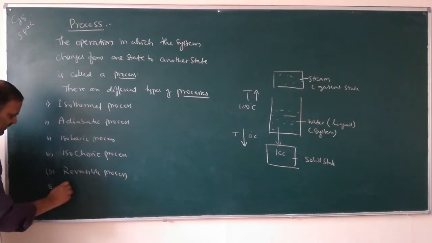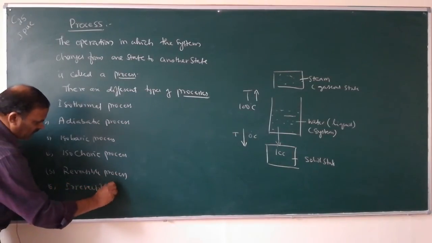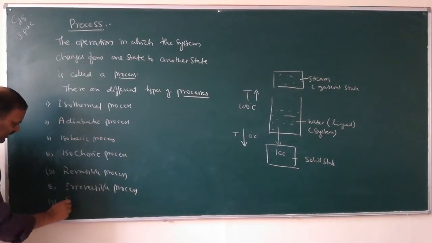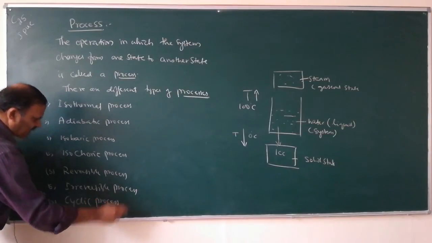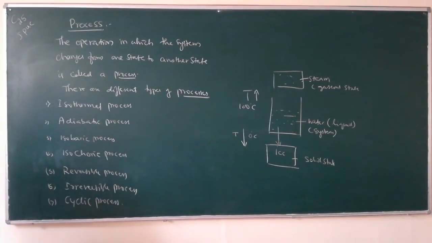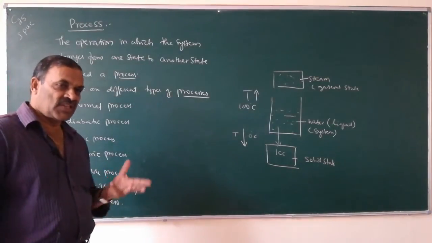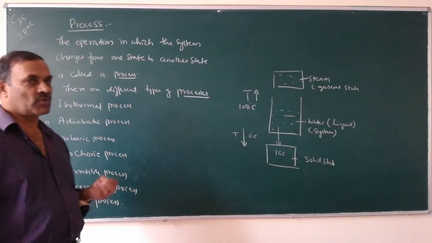And number 6, irreversible process. And number 7, cyclic process. So there are different types of processes. The operation by which the system changes from one state to another state is called a process.